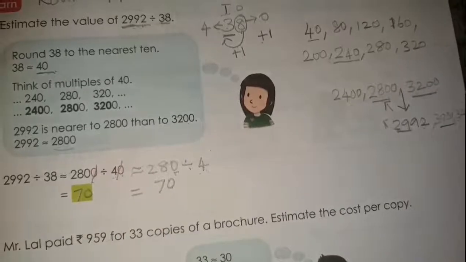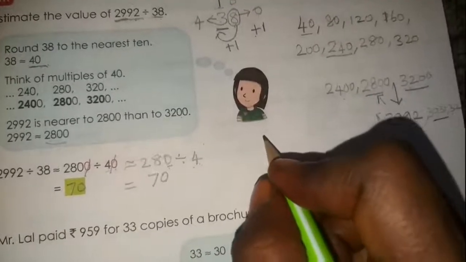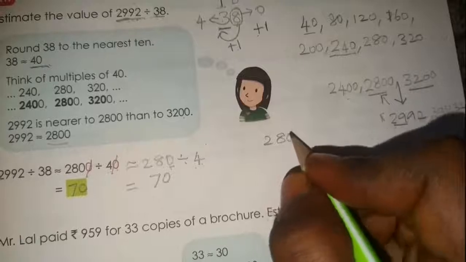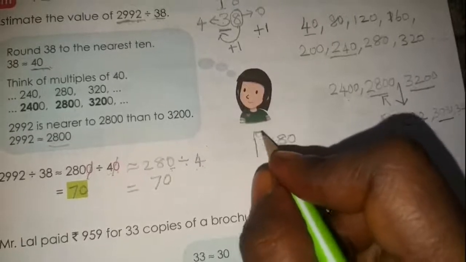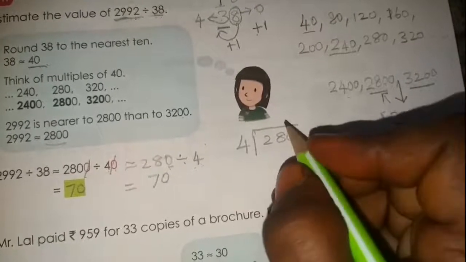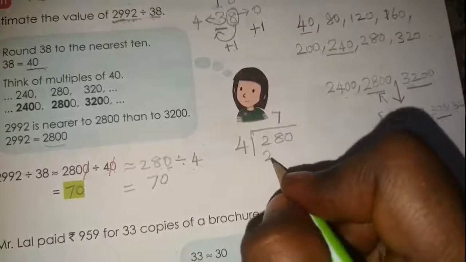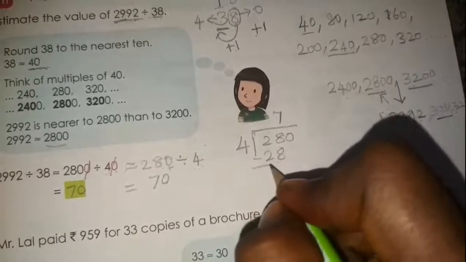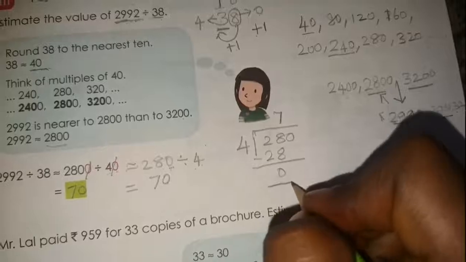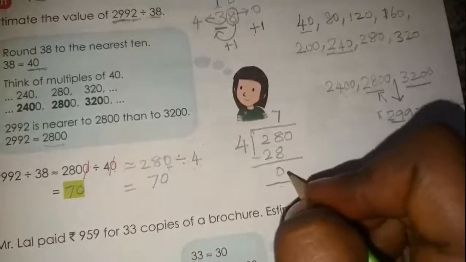70. Okay. We can do normal division also. 280 divided by 4. 7 times we get 28. 7 4s are 28. If you subtract it, then we will get the remainder as 0. So if we get the 0, we no need to continue further.